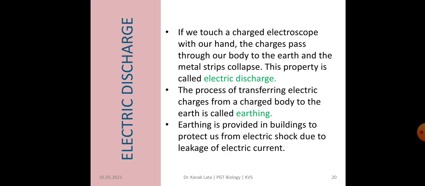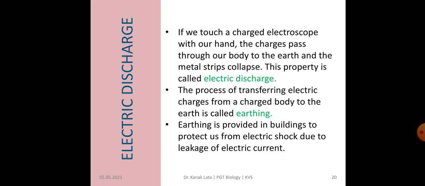Now the next topic is electric discharge. This can also be explained with the help of an electroscope. When we touch a charged electroscope with our hand, then charges pass through our body to the earth. Then what will happen? The metal strips collapse. So the property is called electric discharge, it is due to electric discharge.